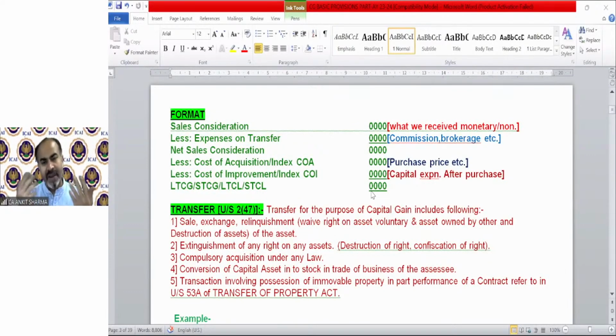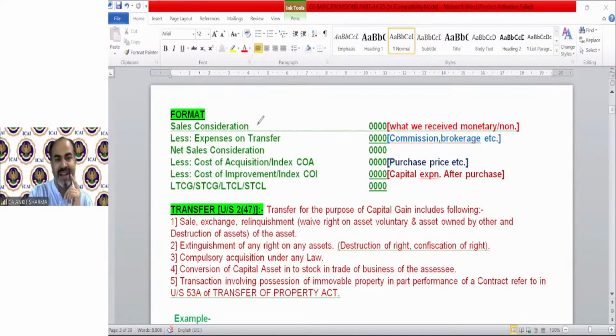And how can we find out the profit or loss on any asset? That is sale minus purchase. It's not that simple that you just take the sale and reduce purchase, but the basic concept is this. And technically the format is too easy in comparison to other provisions.